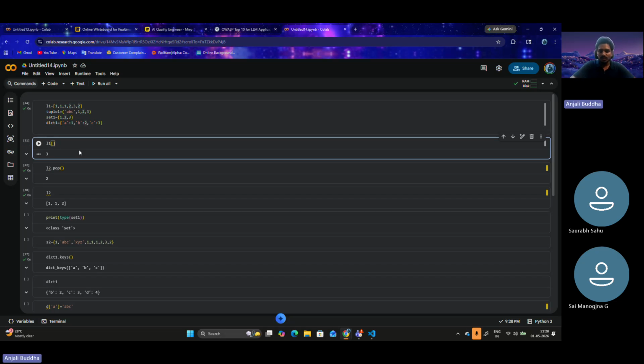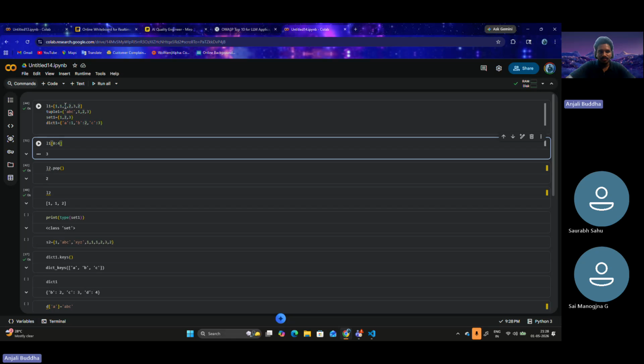So we have something called the step operation too. Instead of a single colon, let's say, before that, 0 to 4. This should fetch the 0th index, first index, second index, and third index, correct?